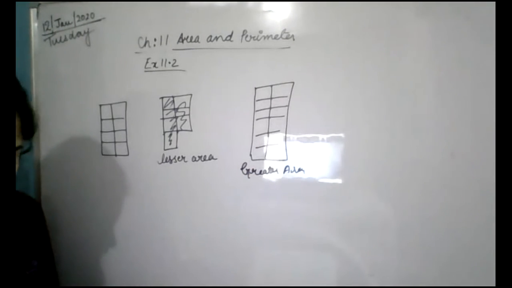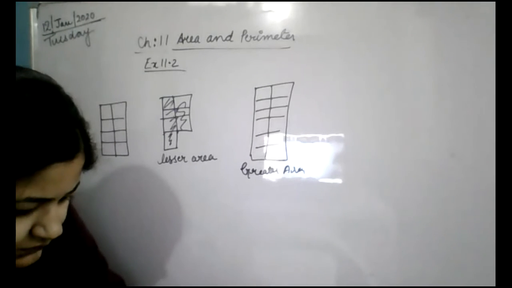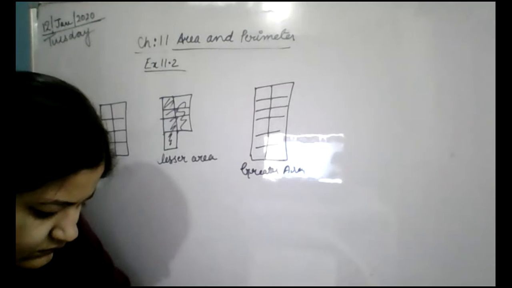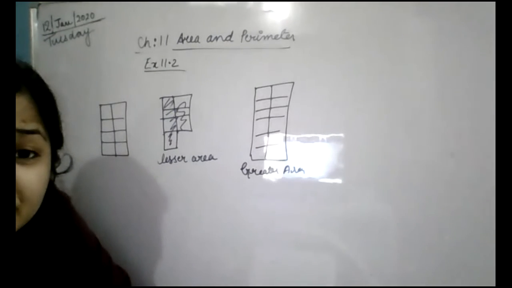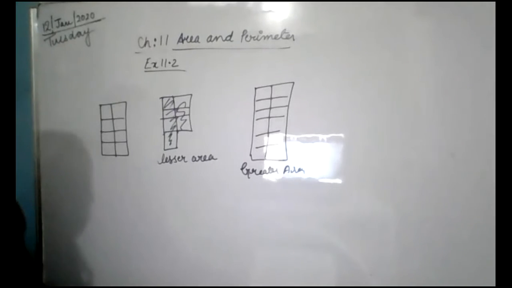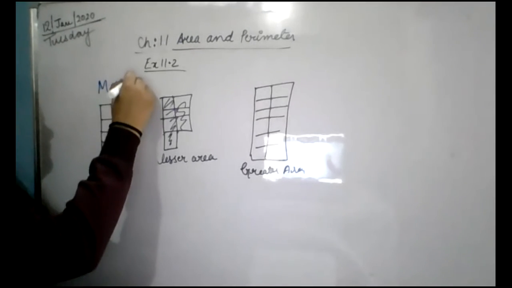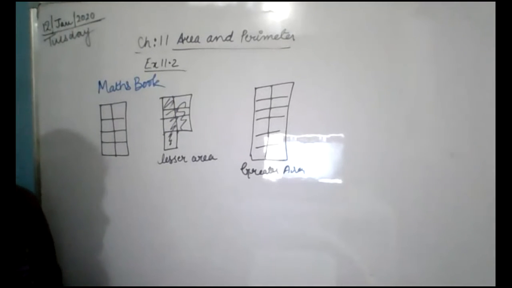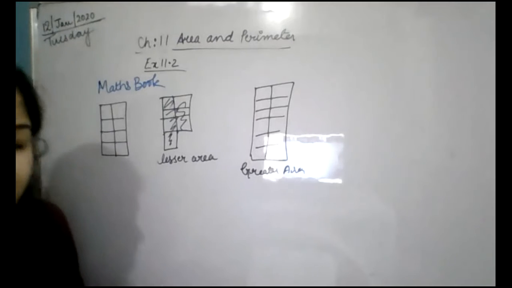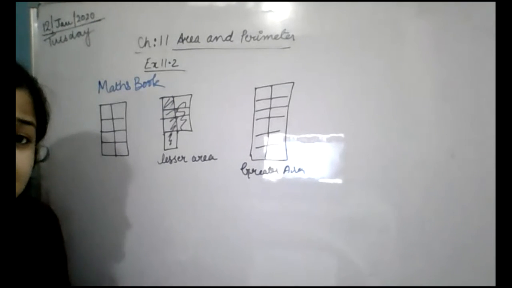Ma'am, we have to do it in the notebook. Not notebook. Who said notebook? Wait, sorry. You have to do it in the maths book. Ma'am, we can also do it on graph paper. No, you have to do it in the maths book, beta.